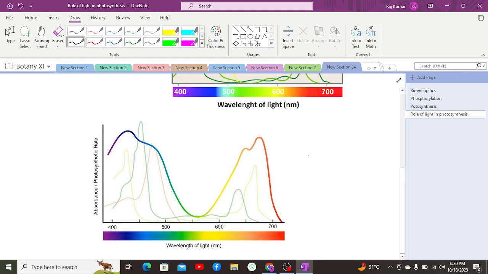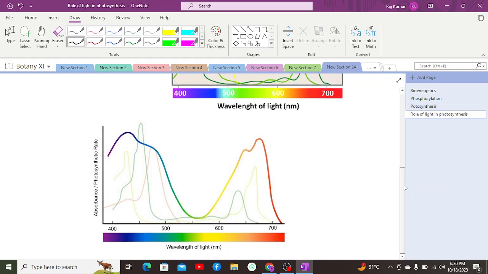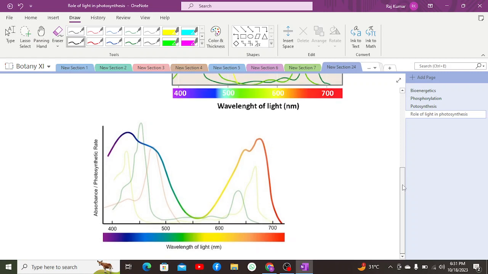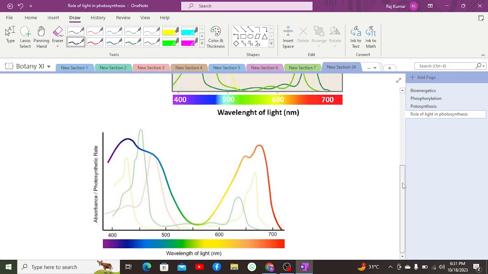It is a graph which is drawn in order to show the effectiveness of the different wavelengths of radiations of light